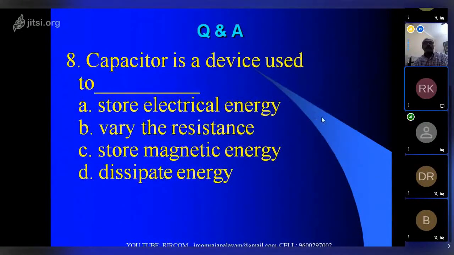A capacitor is a device used to store electrical energy, vary the resistance, store magnetic energy, or dissipate energy. It stores electrical energy.